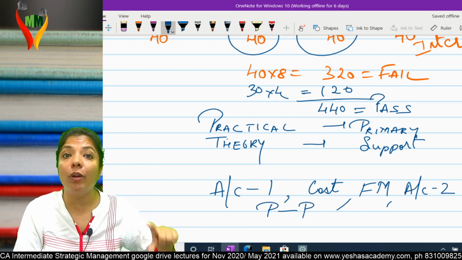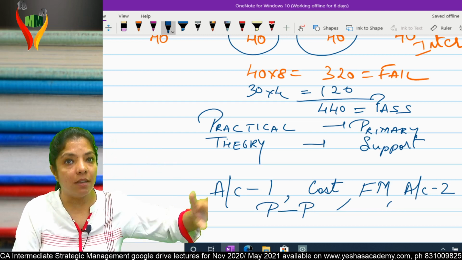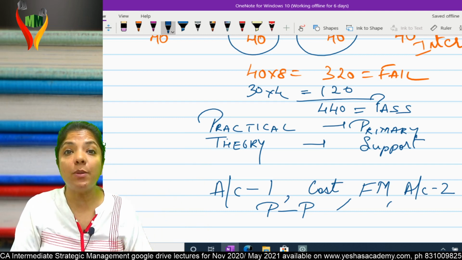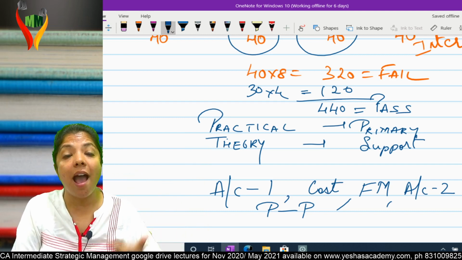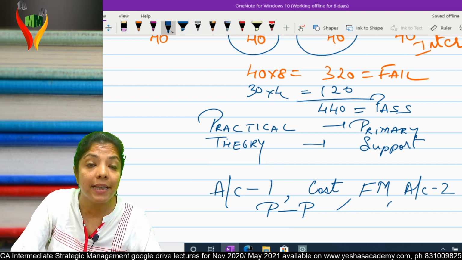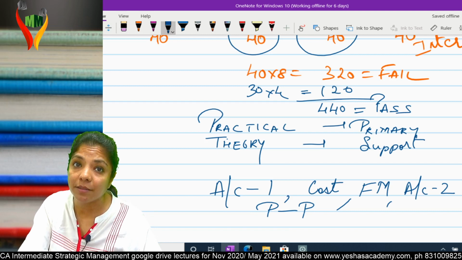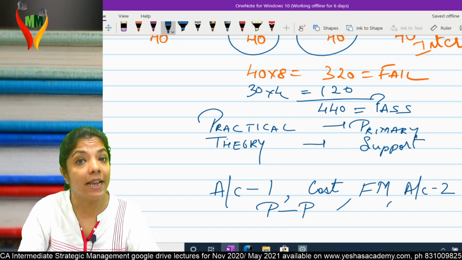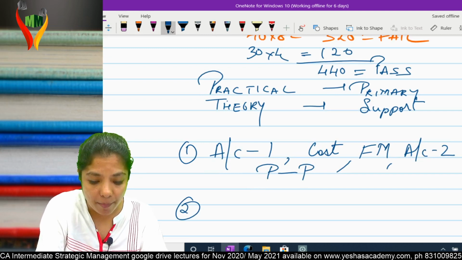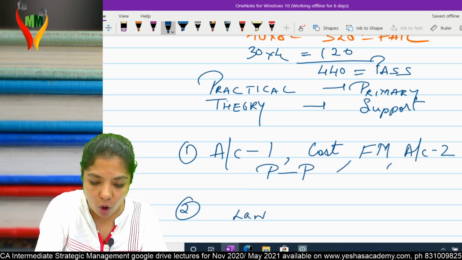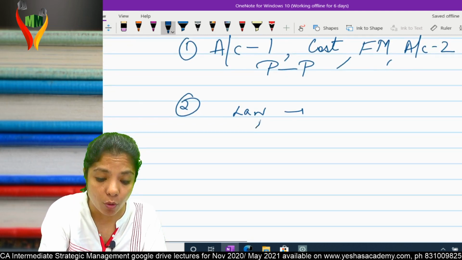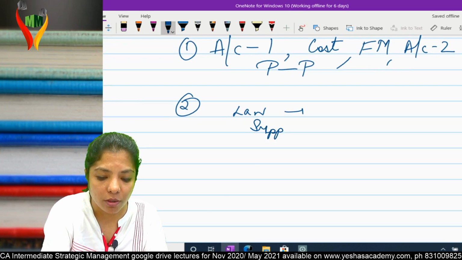If you say I am good only in one primary, no doubt it will help. But it will help more if you say I am good in all primary. That means aren't you having internal linkages between primary and primary activities? Am I clear? Second example. Suppose you say I'm good in theory, but I'm good in only law. What is law over here? A theory paper, that means a support activity. So you say I am good in theory and I am good only in law.